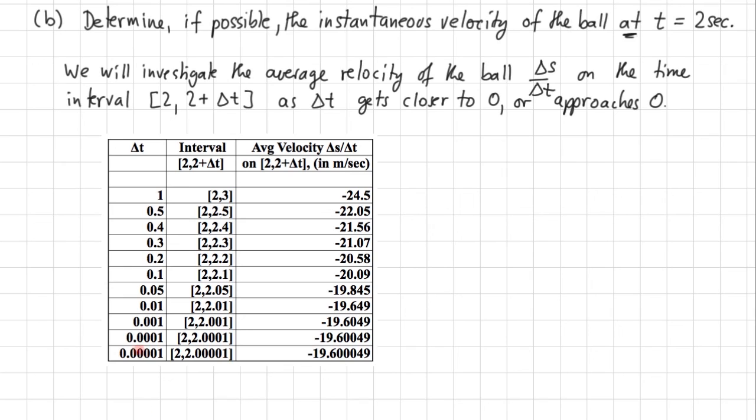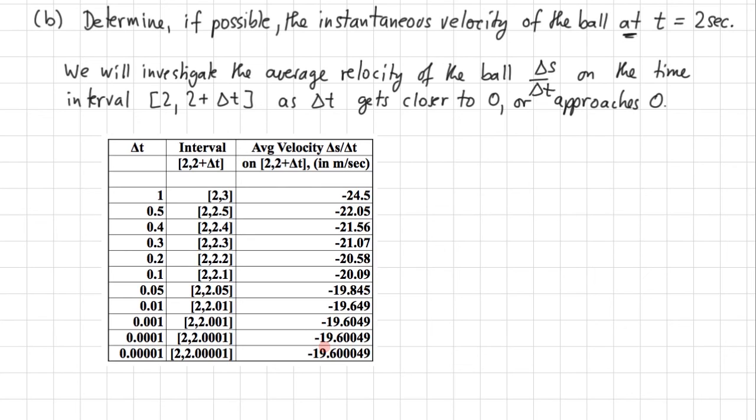The next row will have 0.000001, and then 0.0000001, and so on. These numbers may continue to change, and even if they're not, we don't know if they're not going to change again in the future. That is the problem at hand. We have an infinite process, but only finitely much information about what we're investigating.